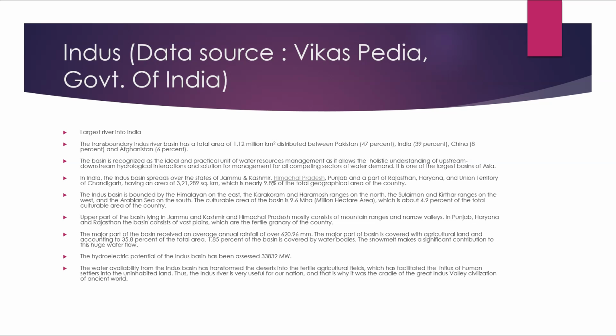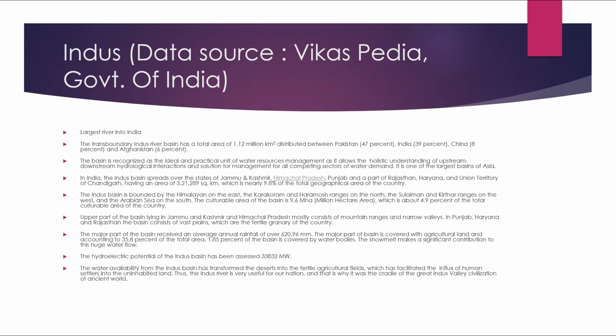It is one of the largest basins in Asia. The Indus Basin spreads over the states of Jammu and Kashmir, Himachal Pradesh, Punjab, and a part of Rajasthan, Haryana, and the Union Territory of Chandigarh, having an area of 3,21,289 square kilometers, which is nearly 9.8% of the total geographical area of the country. The Indus Basin is surrounded by the Himalayas on the east, the Karakoram and the Haramosh ranges on the north, the Suleiman and the Kirthar ranges on the west, and the Arabian Sea on the south. You can find the Suleiman and the Kirthar ranges on the map in the Chapter 1 history book.